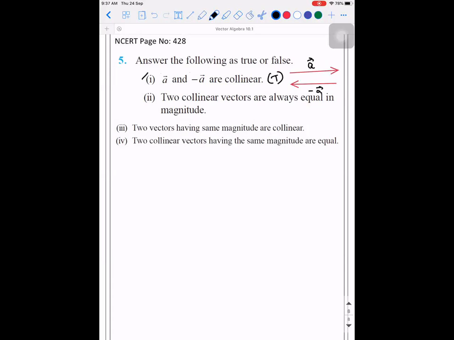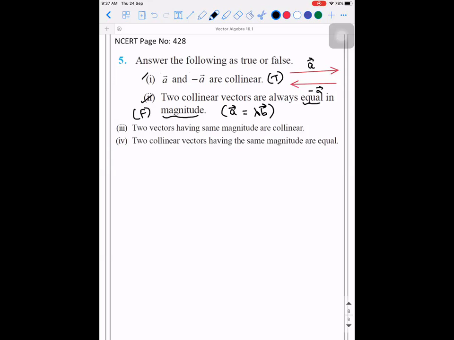Second, two collinear vectors are always equal in magnitude. I told you previously, what is the condition for collinearity? A vector is equal to lambda times B vector. If they have to be equal in terms of magnitude, what should be the value of lambda? 1. Yes. So lambda need not be 1 always for vectors to be collinear. So the answer is false.